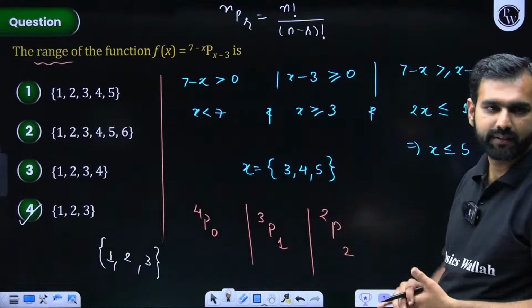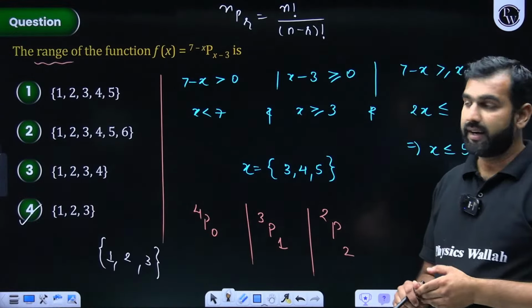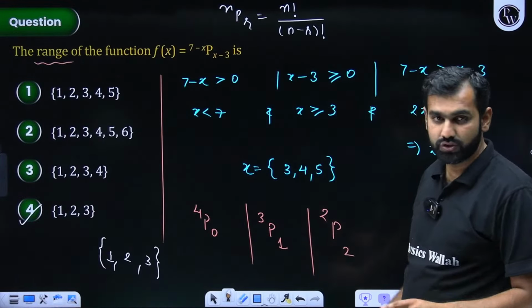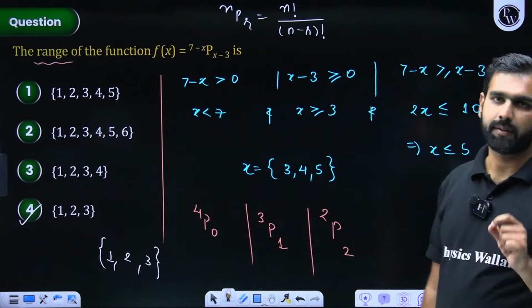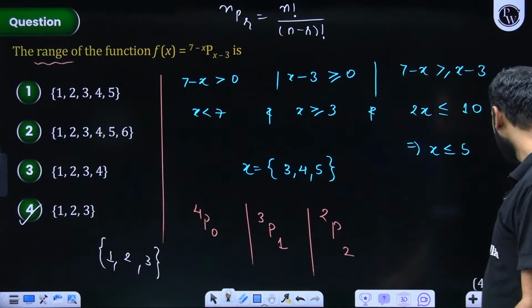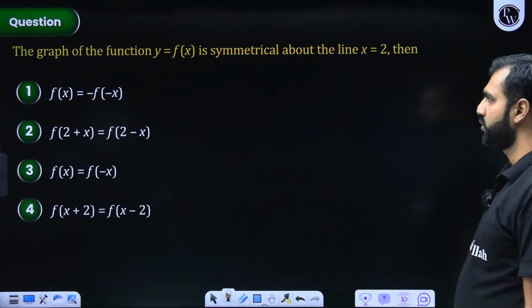Did you all get this? Arpan, I hope you're understanding. We are still asked the range. So the range is going to be 1, 2, 3. Everybody with me on this? Perfect, brilliant. From here, when we move ahead towards the next question, what are we asked?